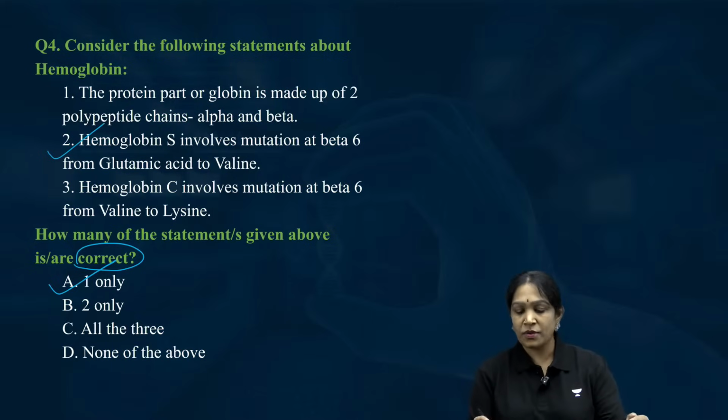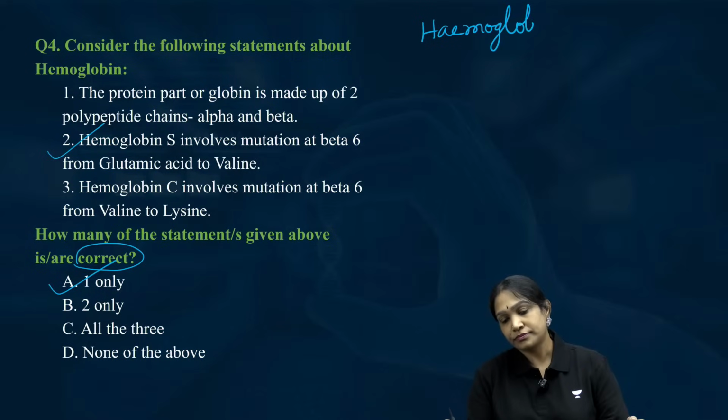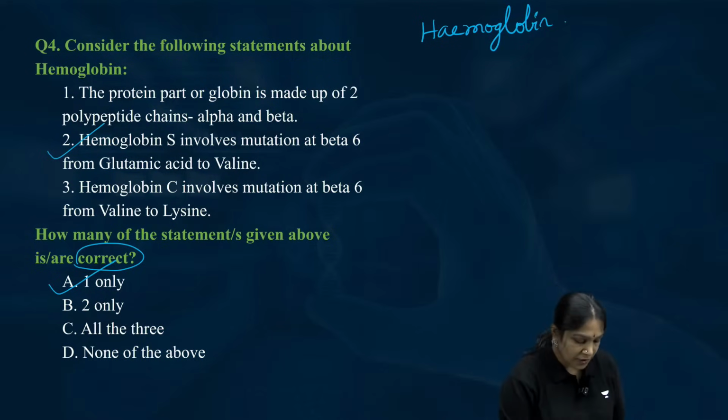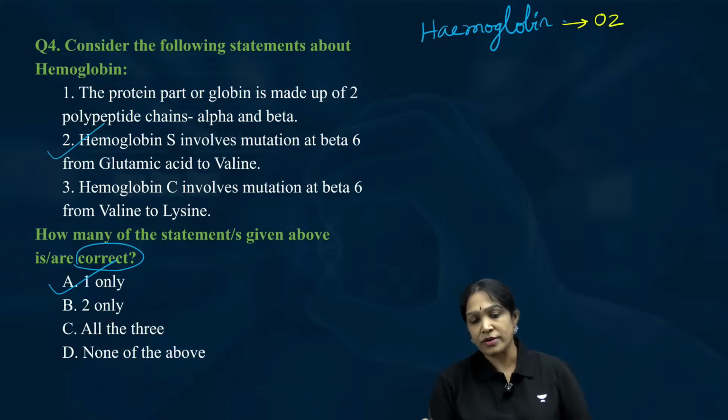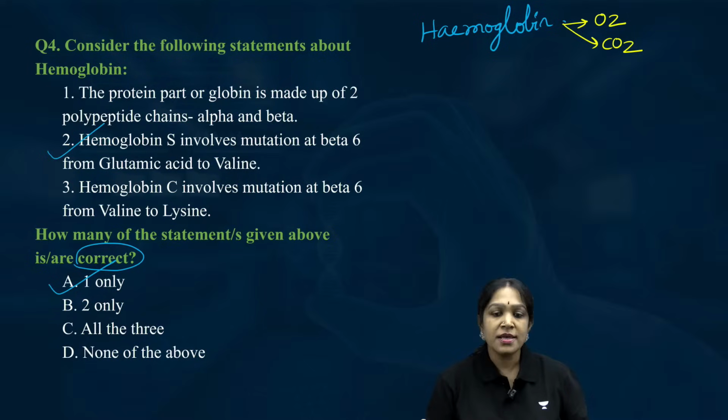First of all, we have something called hemoglobin. All of you tell me, what is the function of hemoglobin? It will carry oxygen and carbon dioxide. It will supply oxygen to all the body tissues and it will collect carbon dioxide from the body tissues and release it out. So that is hemoglobin. Is it clear?